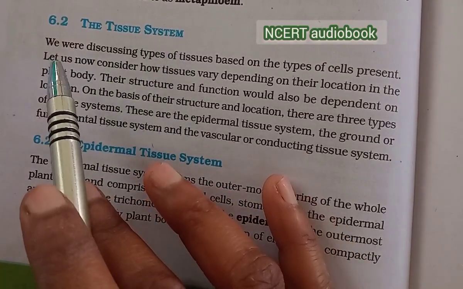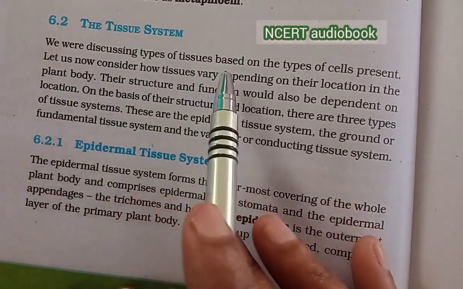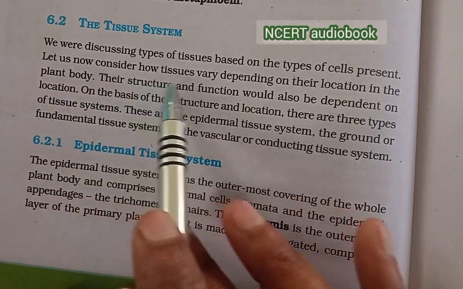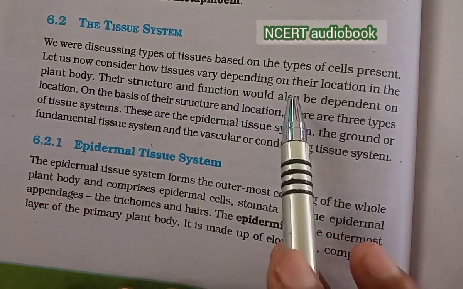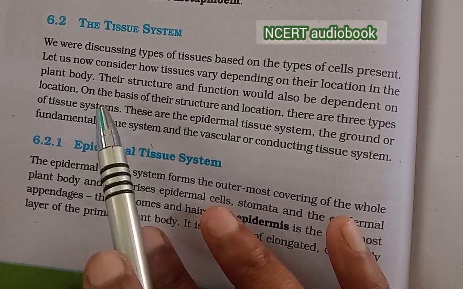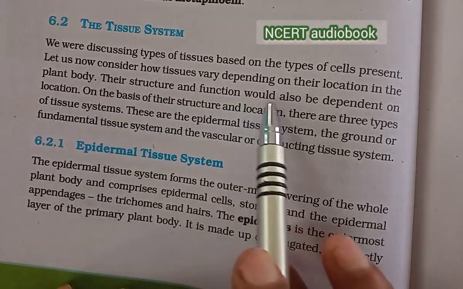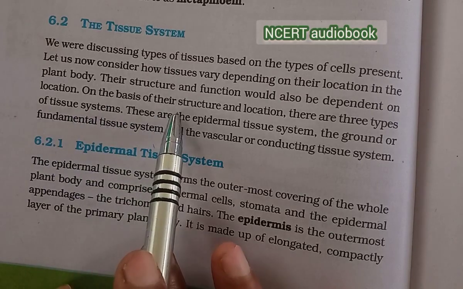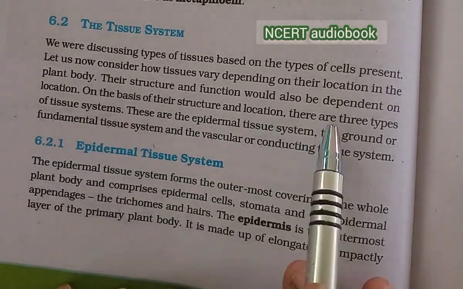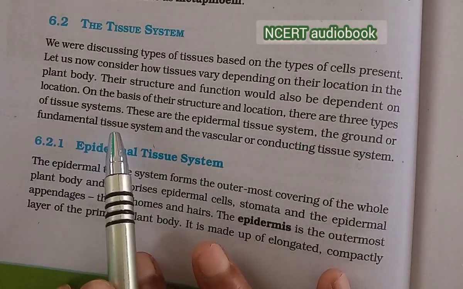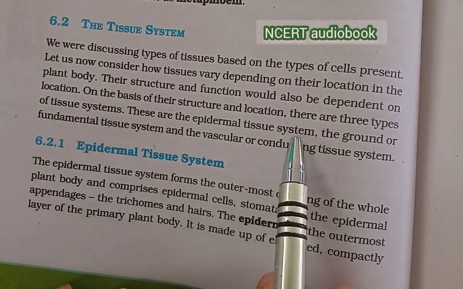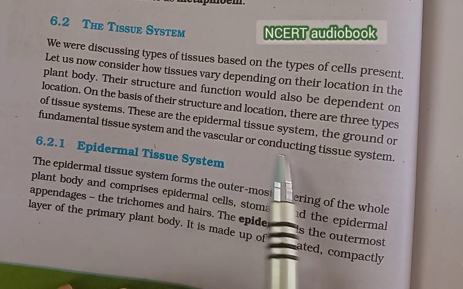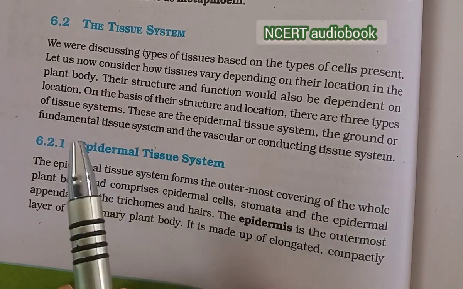The tissue system. We were discussing the types of tissues based on the types of cells present. Let us now consider how the tissues vary depending on their locations in the plant body. Their structure and functions would also be dependent on the location. On the basis of their structures and locations, there are three types of tissue systems. These are the epidermal tissue system, the ground or fundamental tissue system, and the vascular or conducting tissue system.